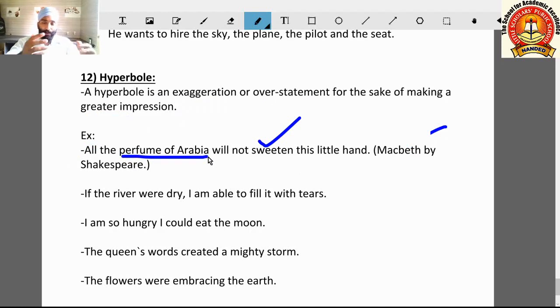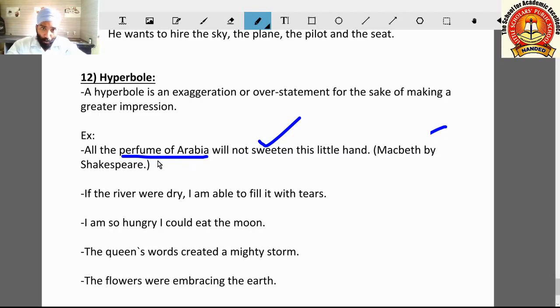Means Arab countries are famous for the perfumes, and whole countries' perfumes also cannot give a good smell to the hands of that person. And this is how here is the exaggeration. A big thing, very big thing is told.